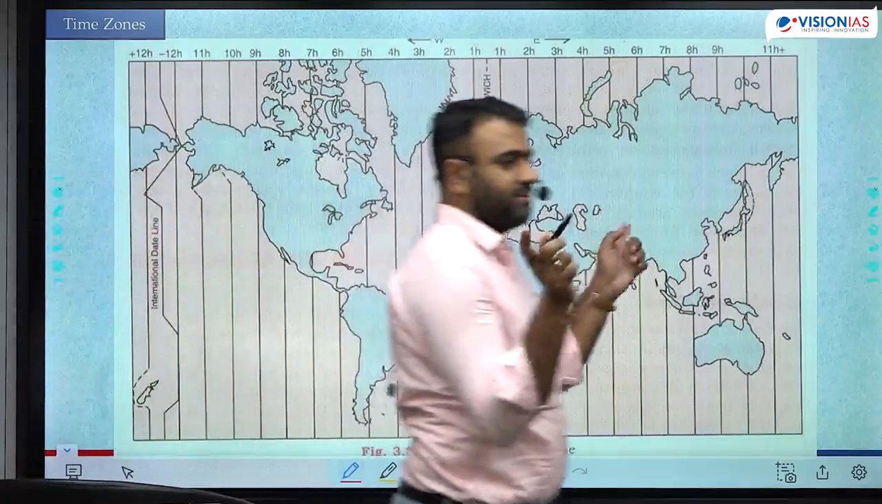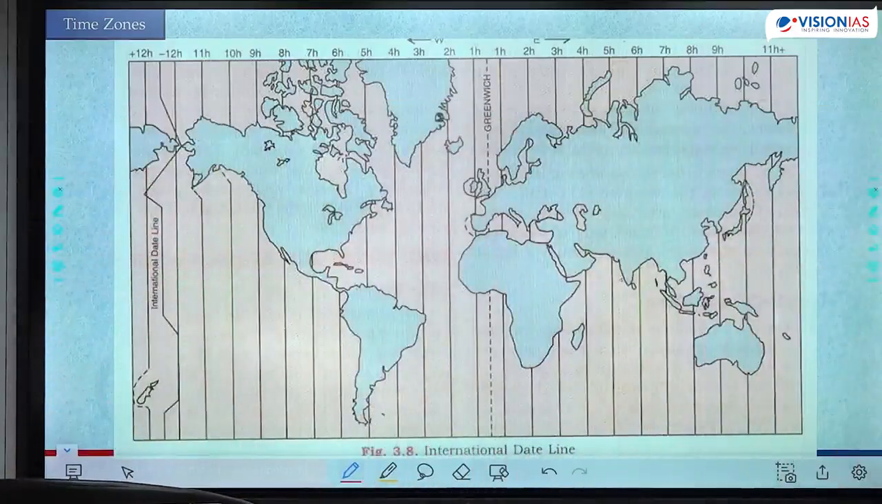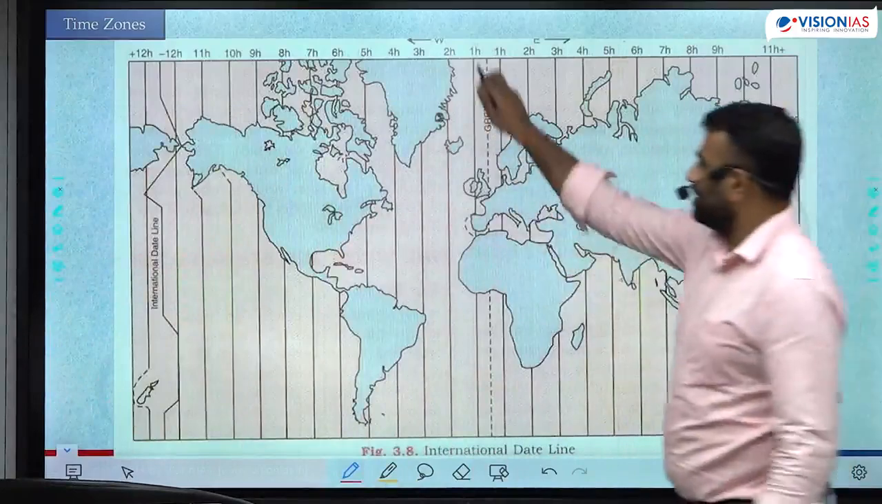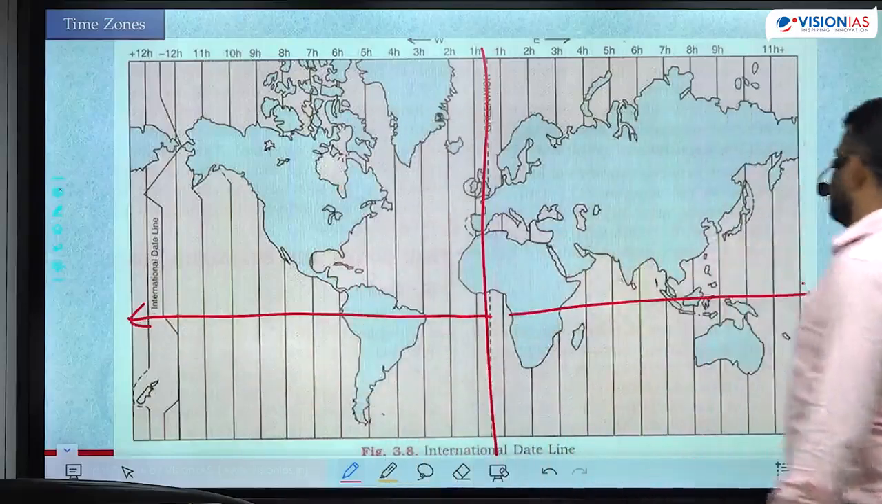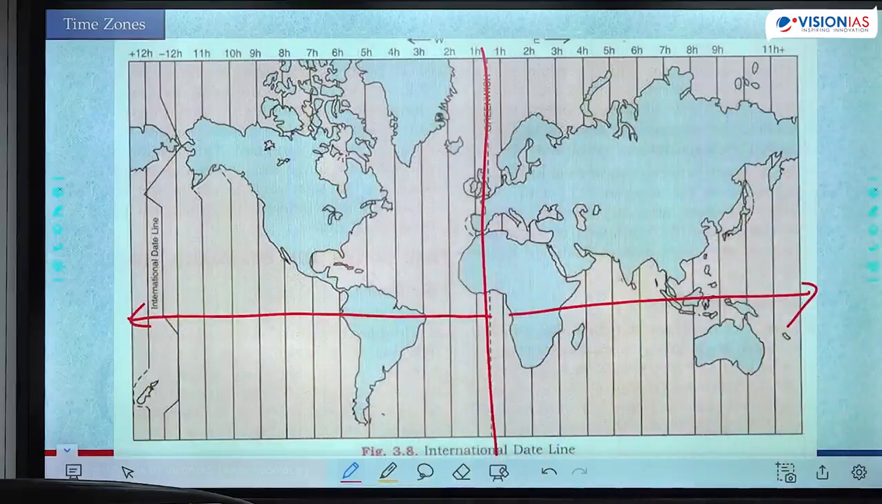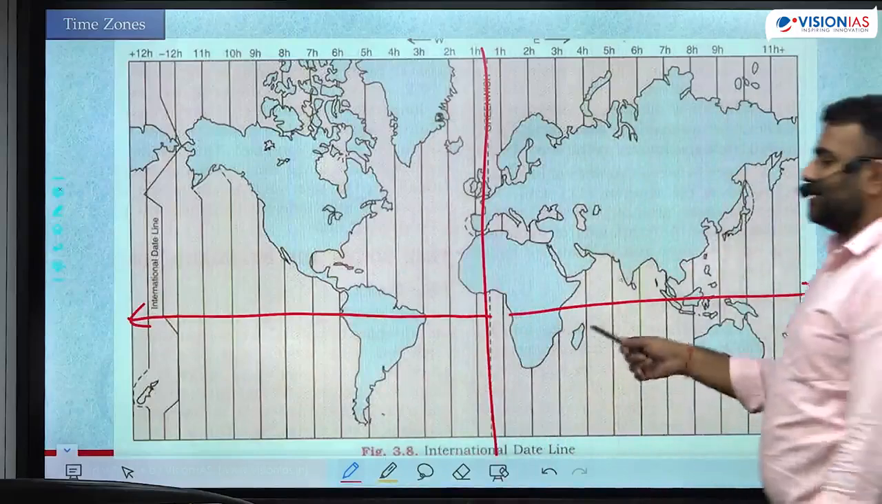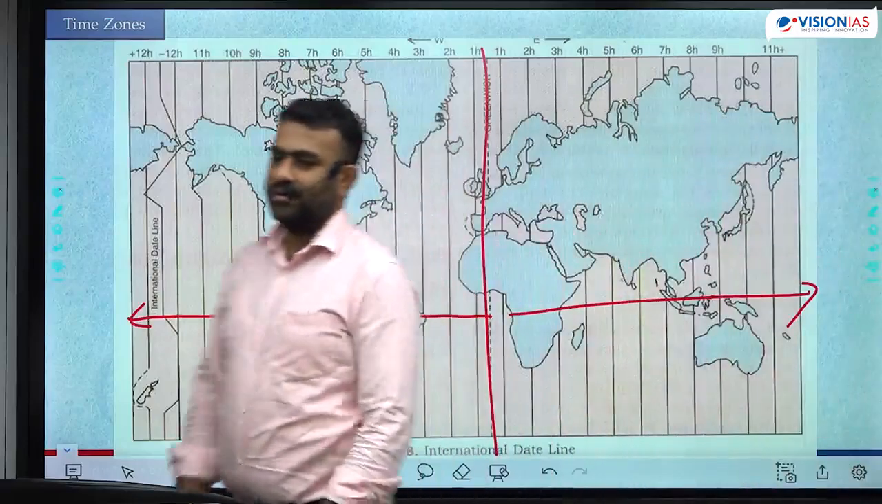पूरा वर्ल्ड को ऐसे 15, 15, 15, 15 डिवाइड कर दिया. If you divide like this, from Greenwich as a reference, towards the west there are 12 time zones, towards the east there are 12 time zones. Towards the east there are 12 time zones, towards the west there are 12 time zones.